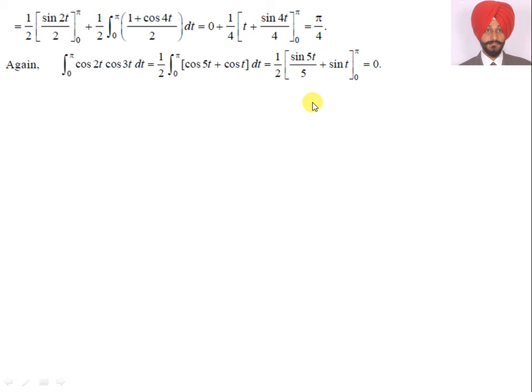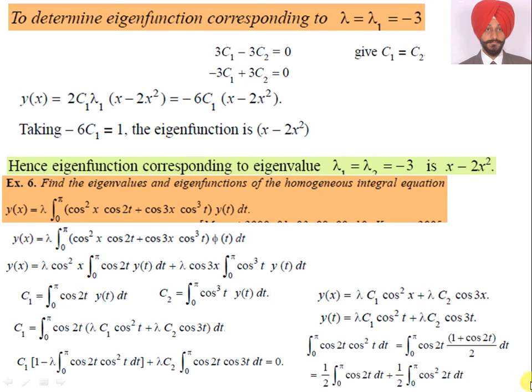Similarly for cos 2t and cos 3t, here we multiply and divide by 2 and then apply the C and D formulas, and we get that this becomes 0. So putting all these values here, we get C1 times (1 minus lambda) into pi by 4 plus this value which is 0, so the integral is 0. I put this value here.